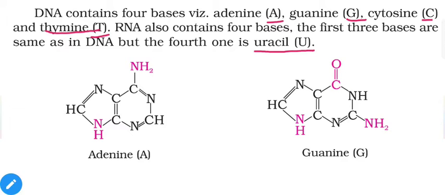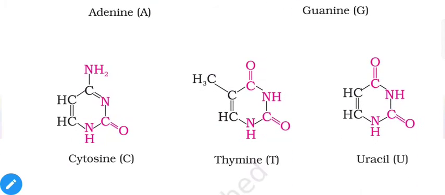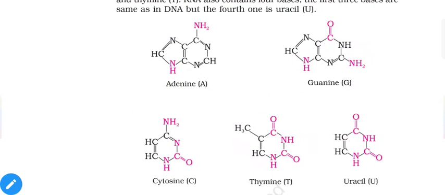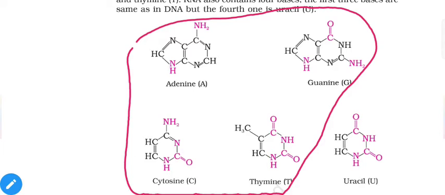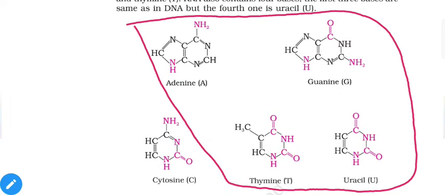So 3 of them are common, one is changed, and all of these 5 are mentioned here. You can see their structures: adenine, guanine, cytosine, thymine and uracil. So in the case of DNA we have these 4 bases, whereas in RNA we have these 4 bases.